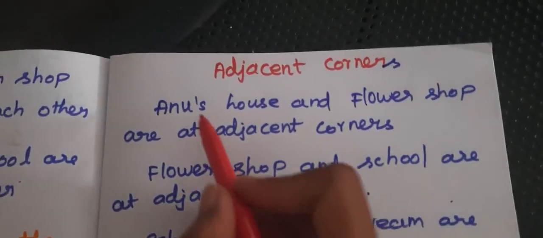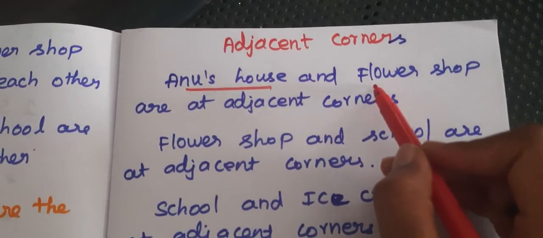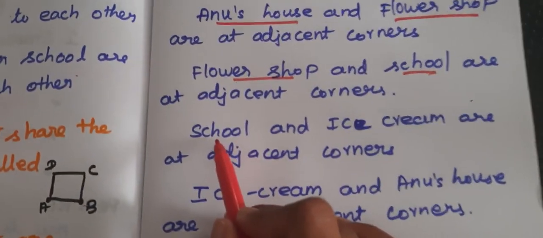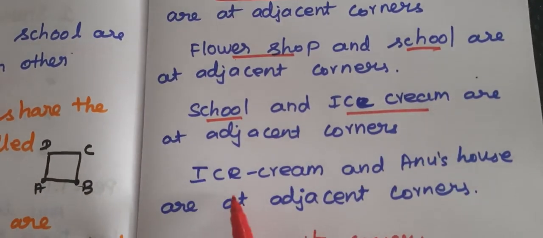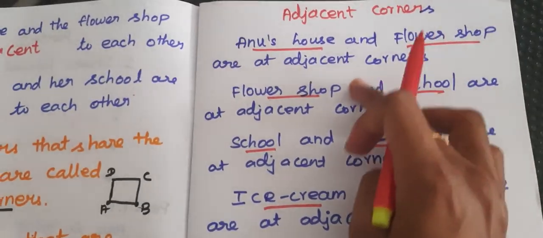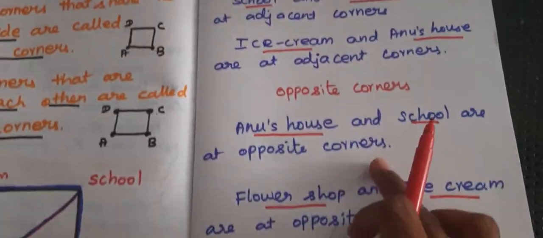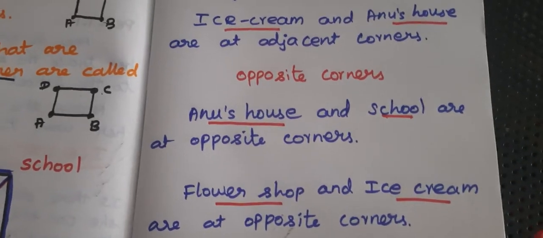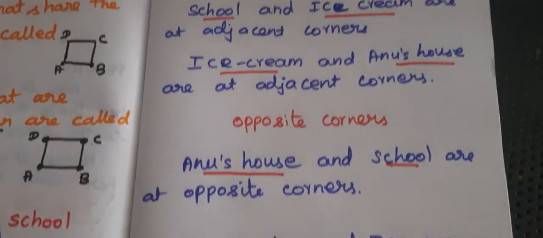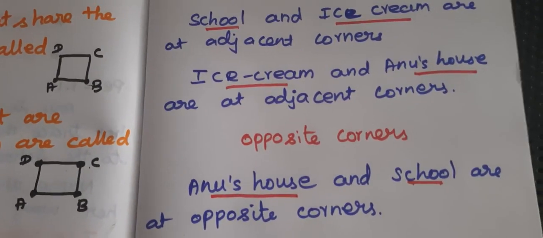The adjacent corners are Anu's house and flower shop, flower shop and school, school and ice cream shop, and ice cream shop and Anu's house. You have to write these in your studio. Those who do not have the studio, please take your notebook and write everything in your notebook. Do you have any doubts?